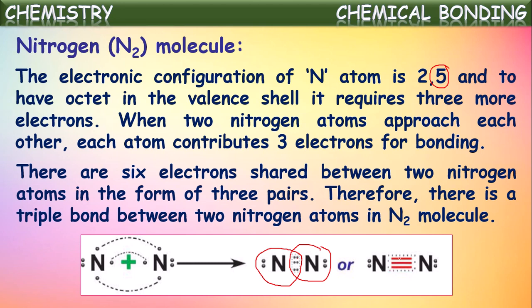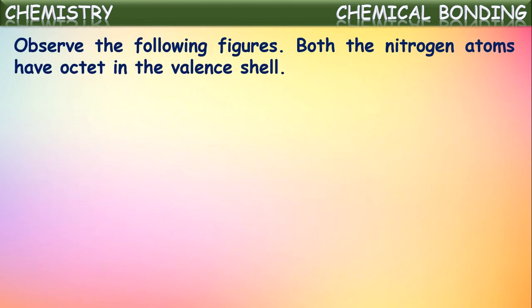Thus we can say a nitrogen molecule has a triple bond between 2 nitrogen atoms, which is formed by sharing of 3 pairs of electrons or 6 electrons. Out of 6, each nitrogen atom contributed 3 electrons. In that way a triple bond is formed in the nitrogen molecule.